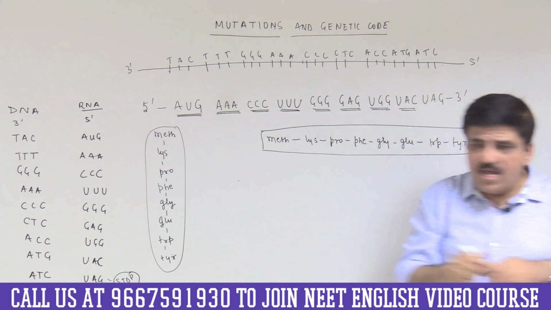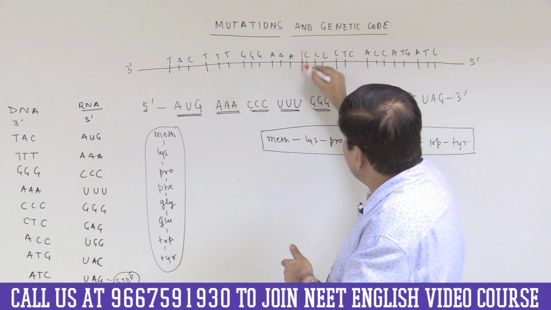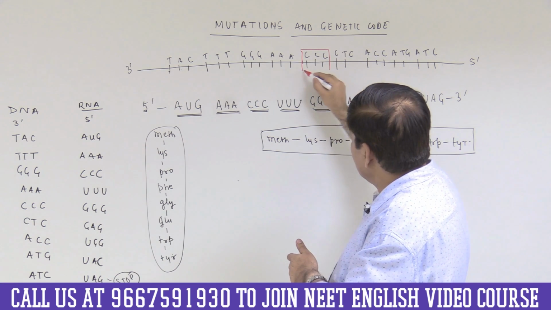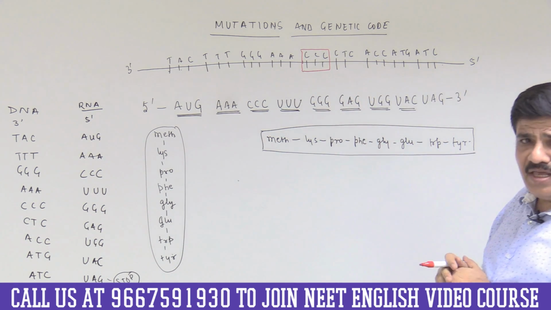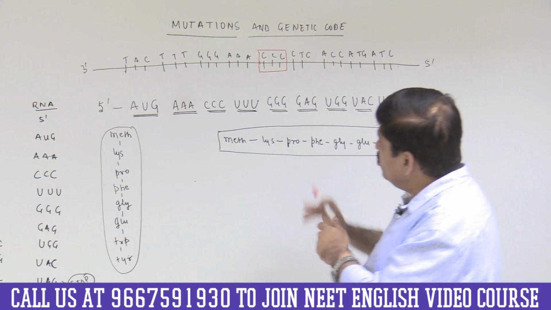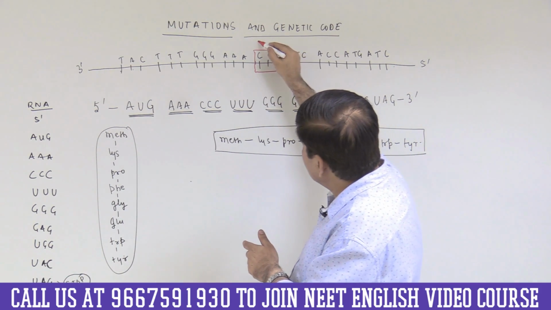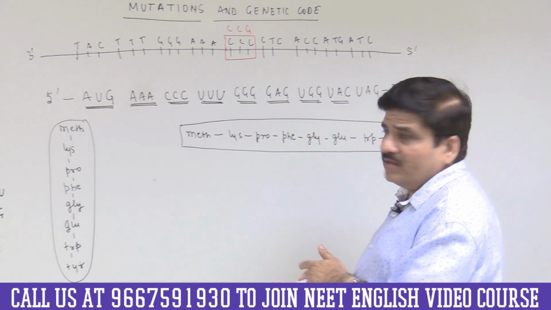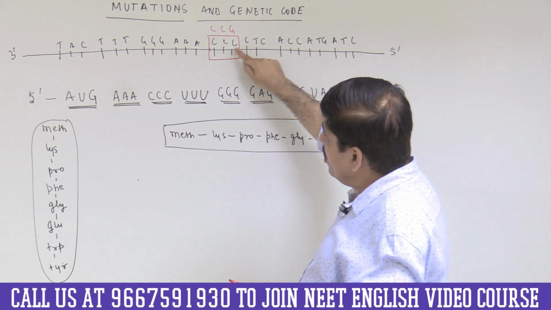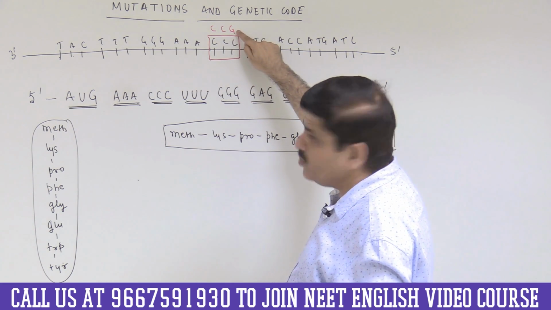We are saying that DNA gets mutated here, and the mutated triplet becomes CCG.